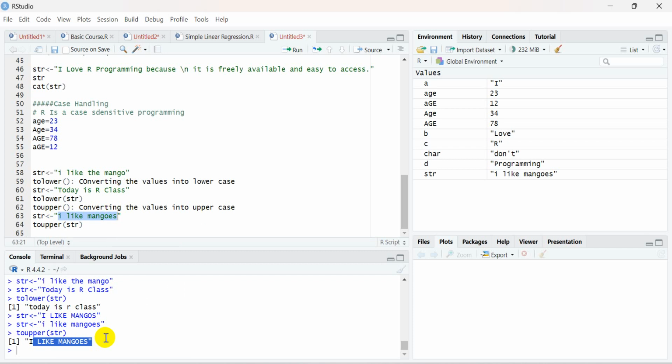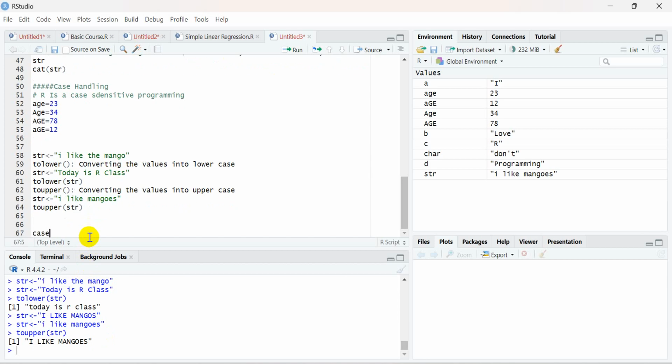To save your time and memory, you can learn a very simple command called casefold. Casefold is a function which takes the variable, and the syntax is upper equal to TRUE or FALSE. So there is no need to specify toLower and toUpper separately. You can use only one function, casefold, and by switching between TRUE and FALSE you can convert the string into uppercase or lowercase.